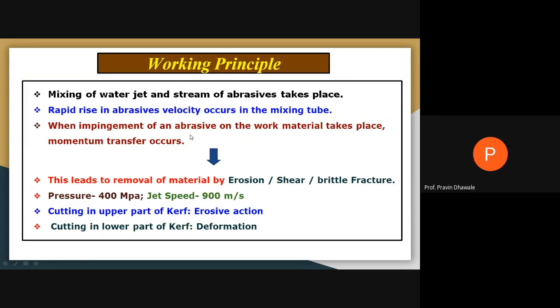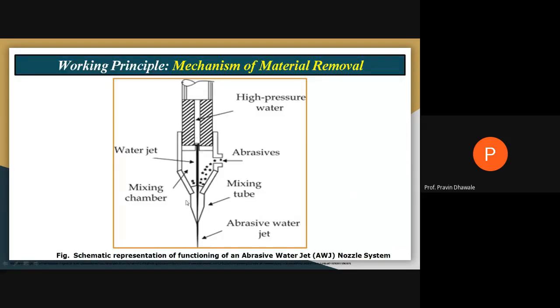Now, how does this abrasive water jet work? In the abrasive water jet machining process, mixing of the water jet and the stream of abrasive particles takes place in the mixing chamber. The rapid rise in abrasive velocity occurs in a mixing tube that we have studied here. This will be the mixing tube. And mixing will be carried out in this mixing chamber. Right?